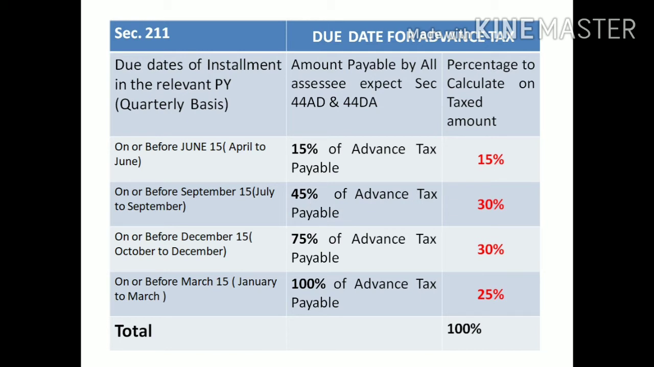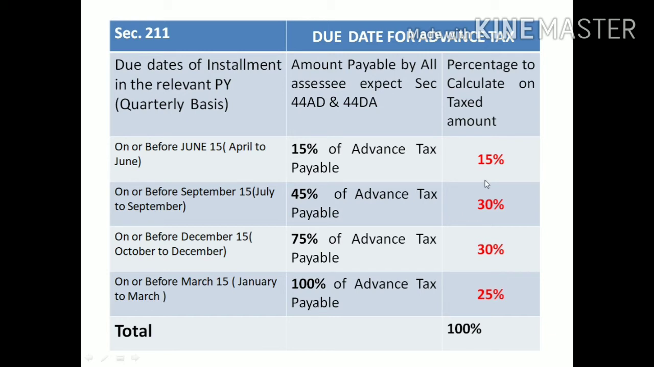When you are paying the advance tax in the second installment, that amount should be covered at the rate of 45%. Remember, in your total advance tax amount, you should cover 45% for completion of the second quarter. Then for fulfillment of this 45%, how much percentage needs to be calculated on the advance tax payable amount? Just 30%.